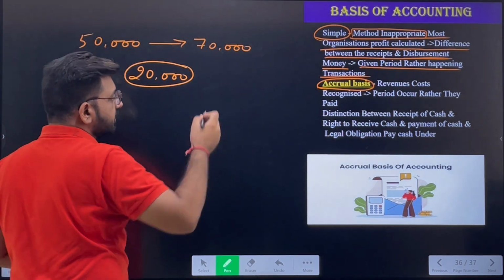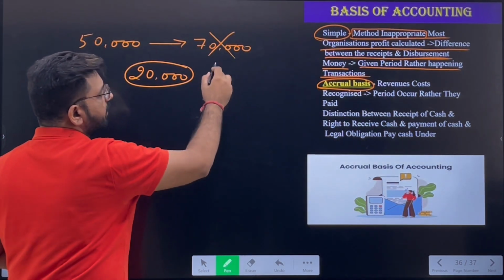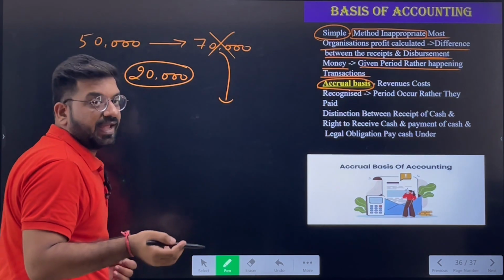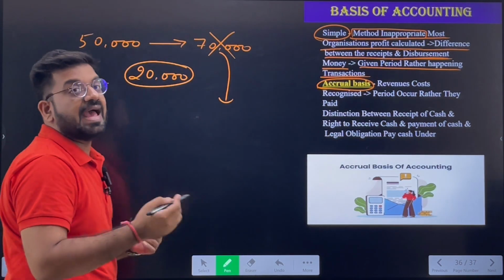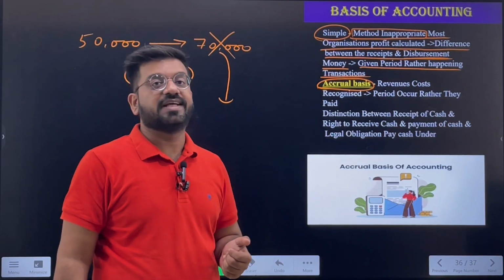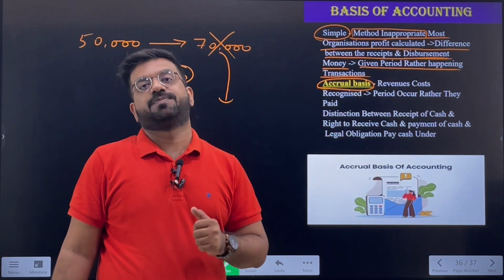But since this 70,000 was not received, we record it after some time. So in the month of January, we had a loss of 50,000 because only the expenses of 50,000 have been recorded in that month. That's why the profits are mismatched and cannot be calculated accurately. So this was the full explanation for the cash basis of accounting.